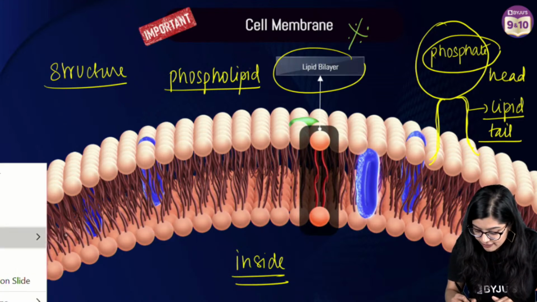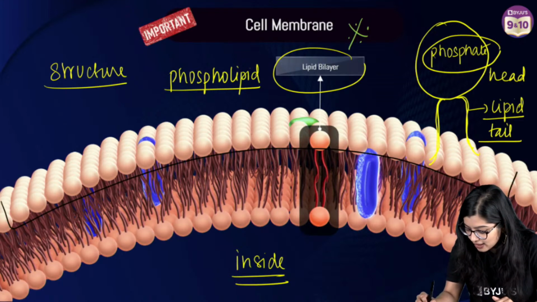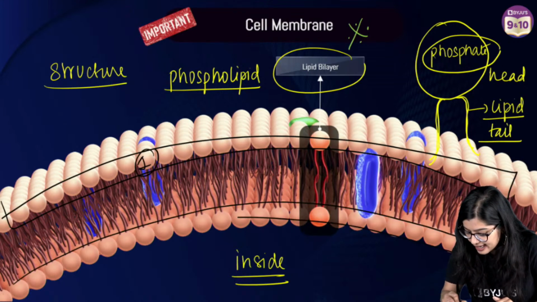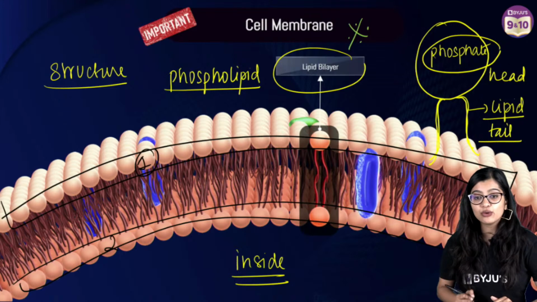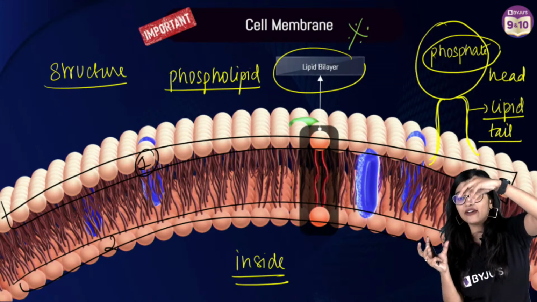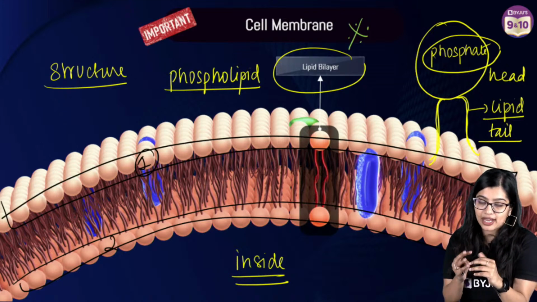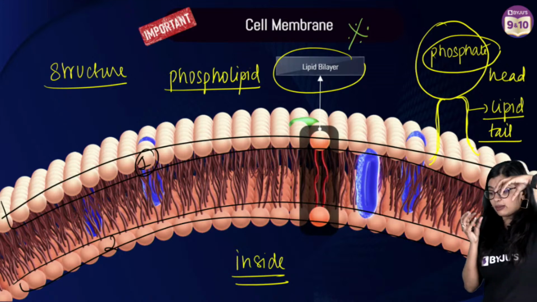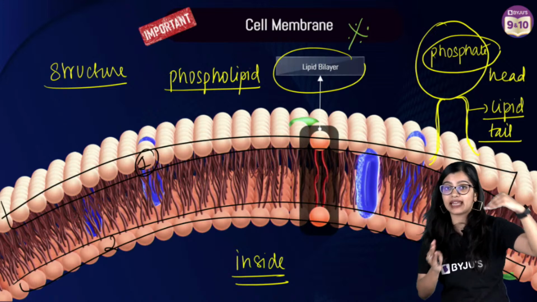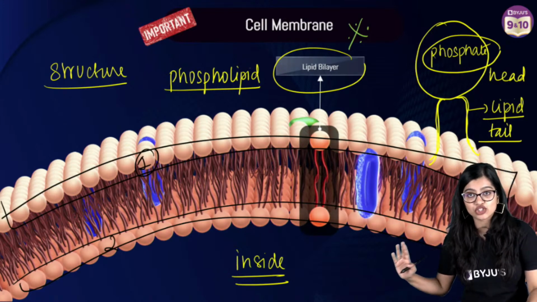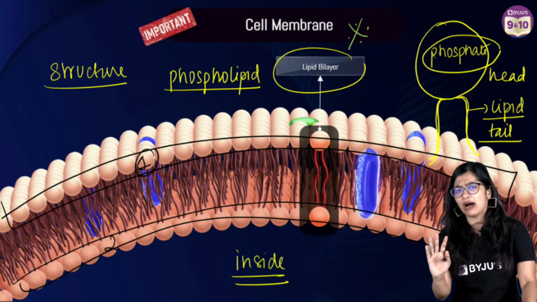Because if you observe, there is layer number 1 and layer number 2, and the heads are facing outside and the tails are facing inside, yes? So this is what we mean by the phospholipid bilayer or a lipid bilayer.